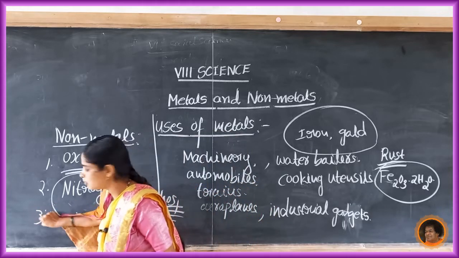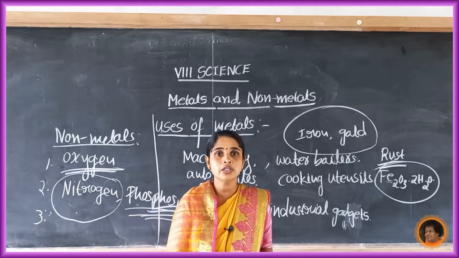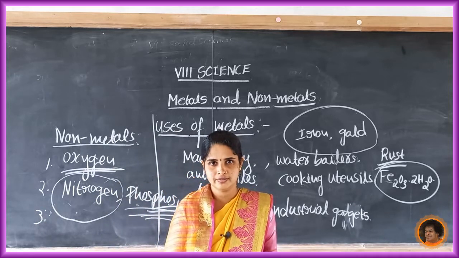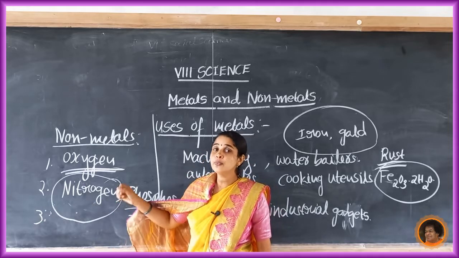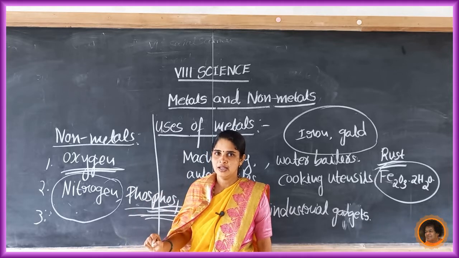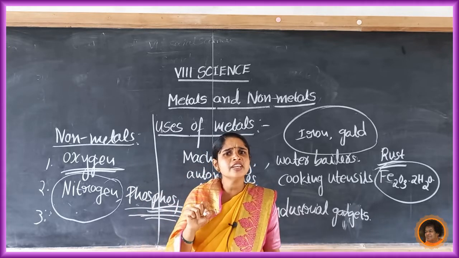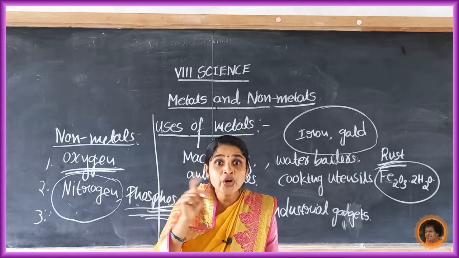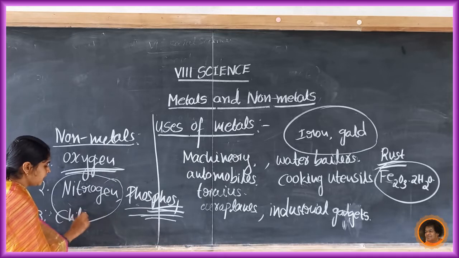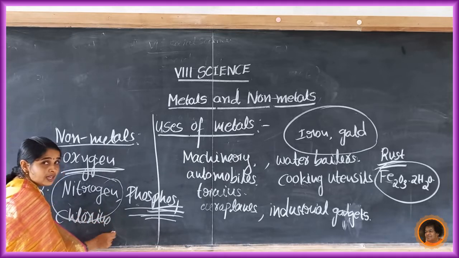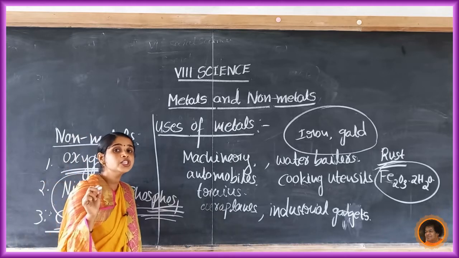And the third use of non-metals: non-metals are used in the water purification process. Which non-metal is used in the water purification process? It is chlorine. Chlorine is a non-metal, and this chlorine is used in water purification.